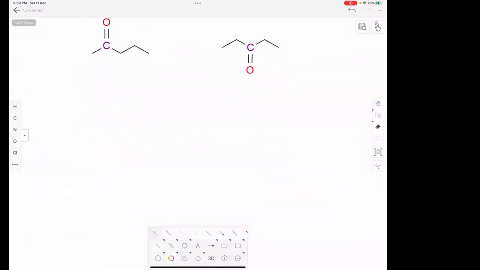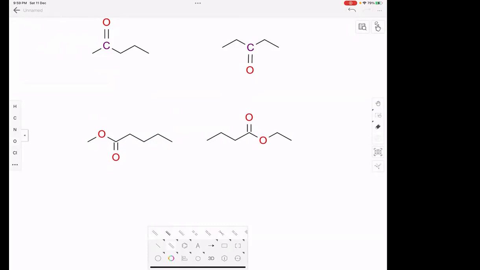So I'll just copy this. Here we have one double bond, here also we have a double bond. Here I'll put an oxygen, and here also an oxygen. If you count the number of carbons here, both are the same.